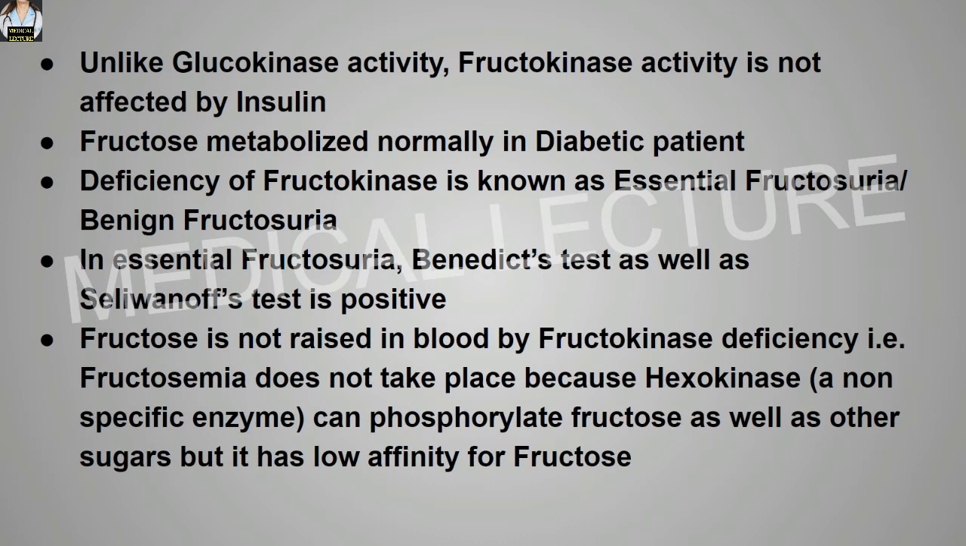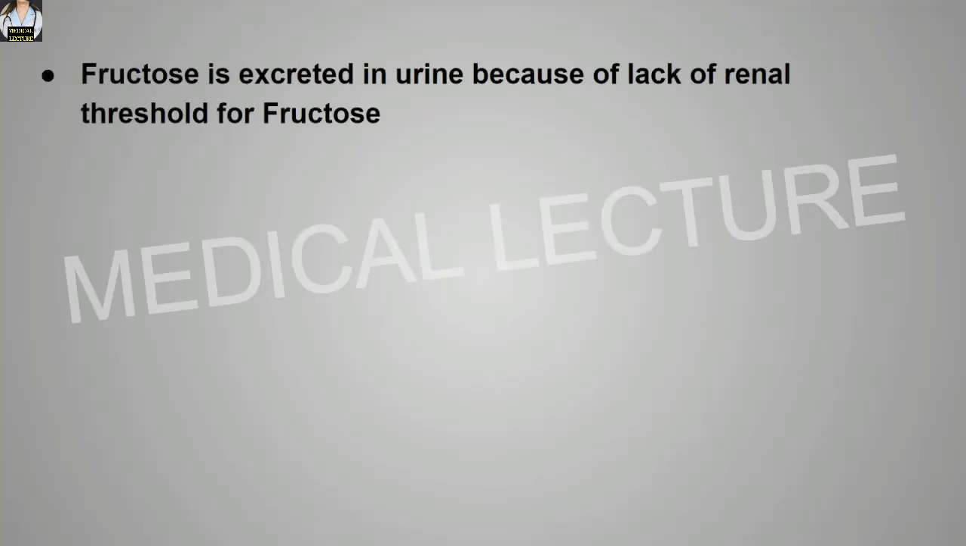Fructose is not raised in the body by fructokinase deficiency, that is, fructosemia, or the raised level of fructose, does not take place in the body due to deficiency of the fructokinase enzyme, because hexokinase, a non-specific enzyme, can phosphorylate fructose. Okay, because this hexokinase is a non-specific enzyme and can phosphorylate fructose as well as other sugars, but it has low affinity for fructose. Fructose is excreted in the urine because of the lack of renal threshold for fructose.